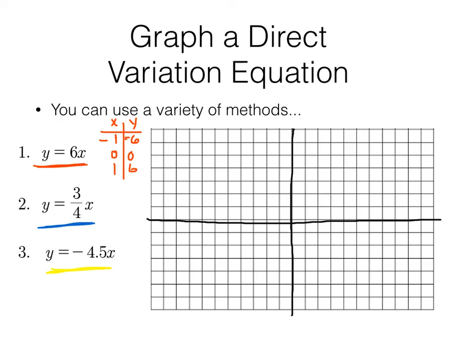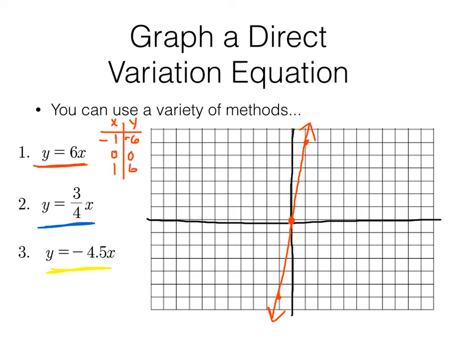Let's graph it. We definitely have 0, 0. We have 1, 6: 1, 2, 3, 4, 5, 6. And we have -1, -6: 1, 2, 3, 4, 5, 6. And we have a line that indeed does connect those points, and there's our direct variation for y equals 6x. So one way is to make a table.